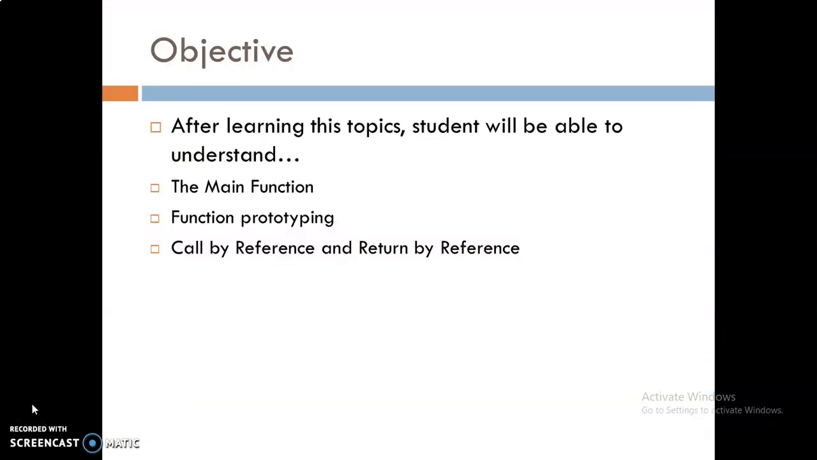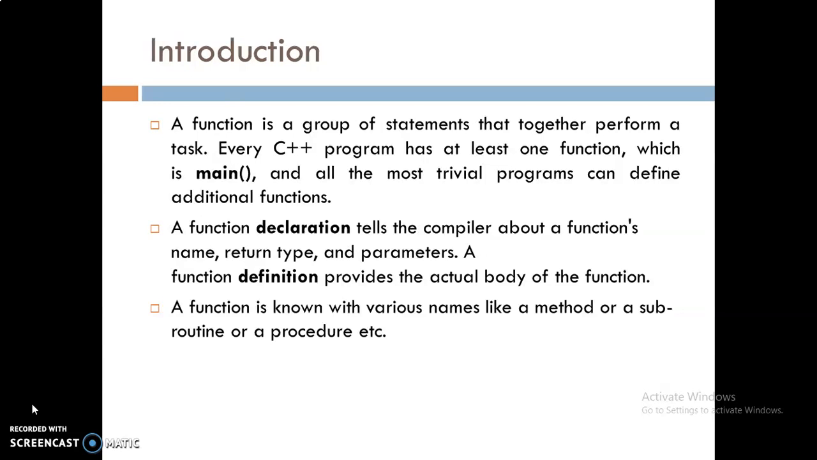The objectives of this presentation are, we will learn here the main function, function prototyping, call by reference and return by reference. Now about the introduction of the topic. A function is a group of statements. As I said, we will try to cover the topic from the function of C++. A function, it is a group of statements that together perform a task.